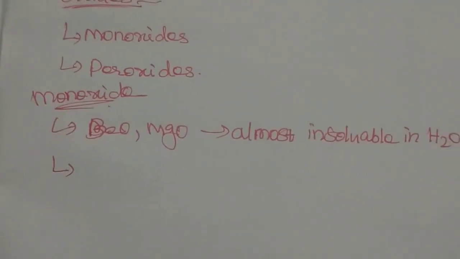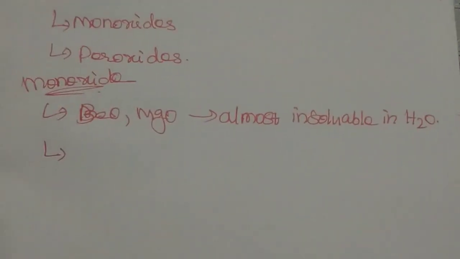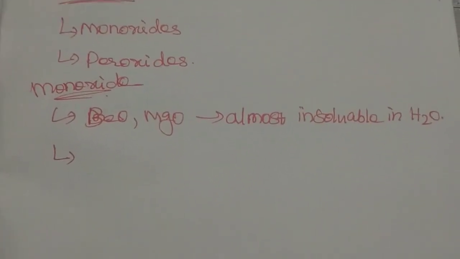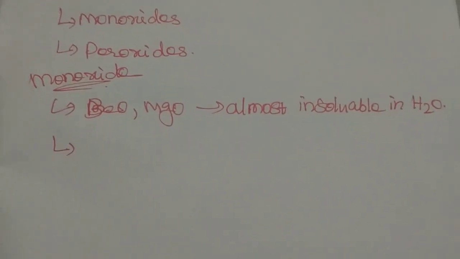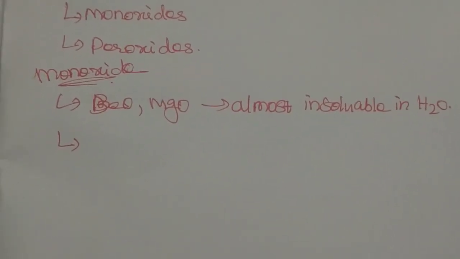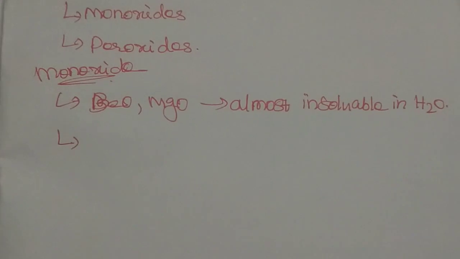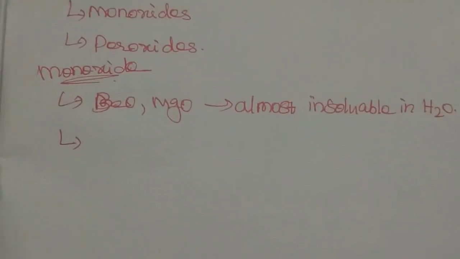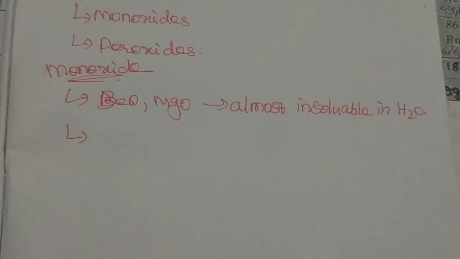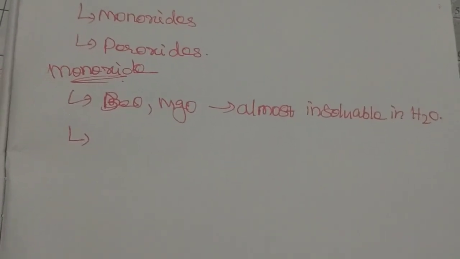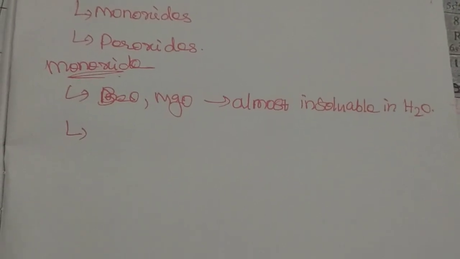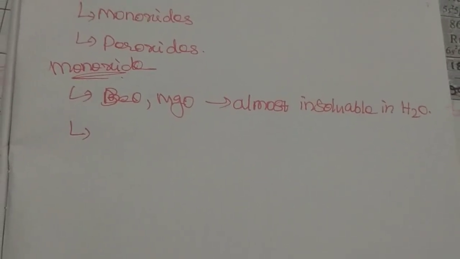So beryllium oxide and magnesium oxide both are insoluble in water, so they can't easily form hydroxide, because when treating the oxide of alkaline earth metals with water, they result in the hydroxide of the particular metal. The other metals in group 2 form oxides that are soluble in water.